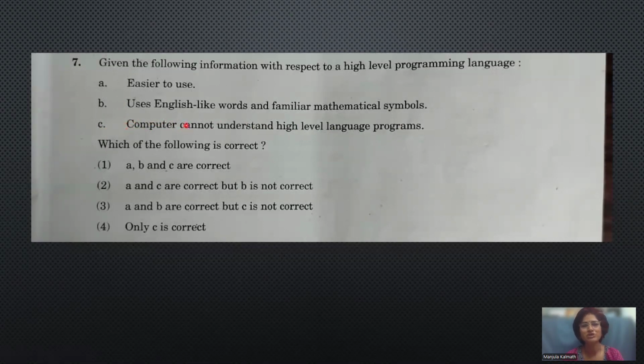Each and every language should be converted in this format. Then only the interpretation of the system will take place. That's why the computer cannot understand high level languages. So 1, 2, 3, all the statements are correct. Answer will be 1, A, B, C.